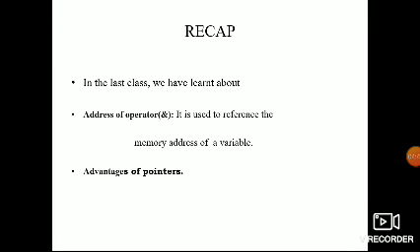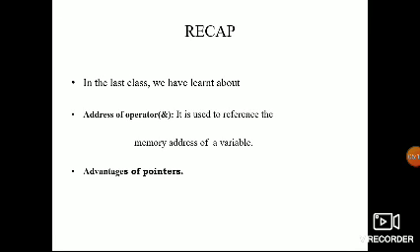If you want to access the value of a variable through pointers, you write the variable name equals star pointer, and end with a semicolon.